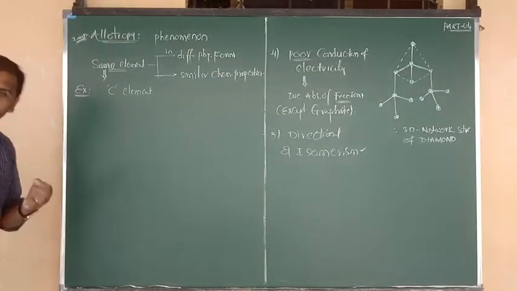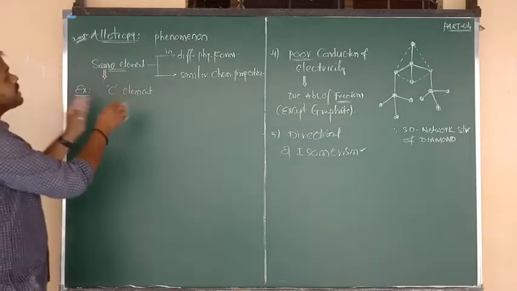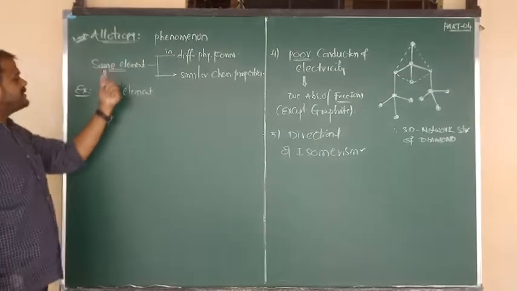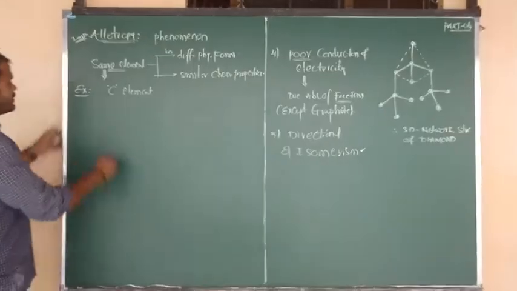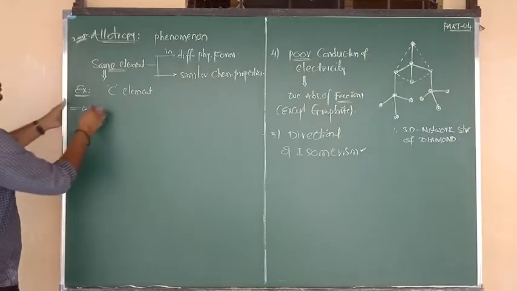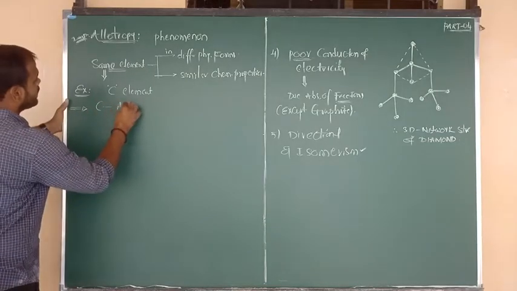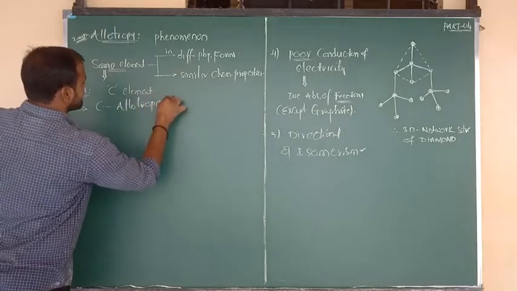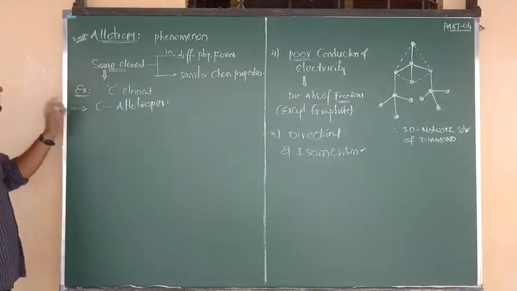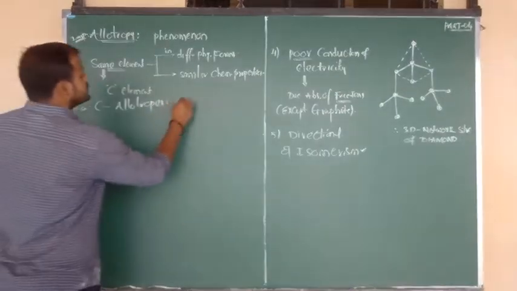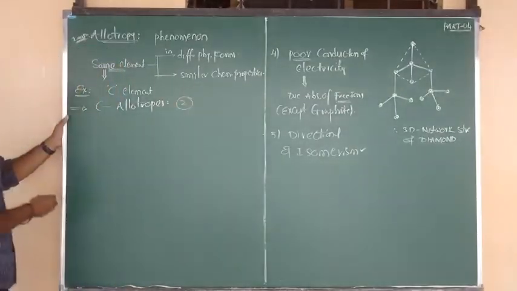Okay, now good. The majority of allotropic forms are observed with which element? Carbon. That's why here I am going to put a new heading as per our syllabus: carbon allotropes. Carbon forms mainly two types of allotropes. So how many types? Two types.